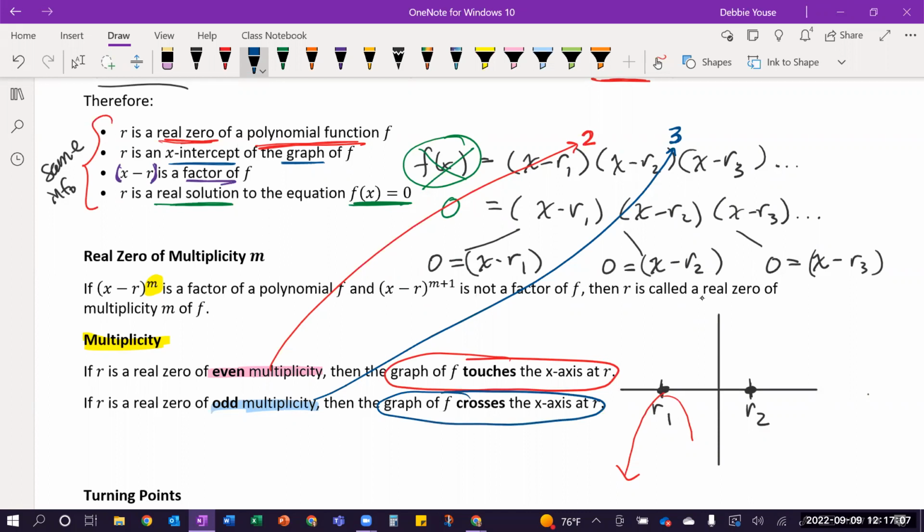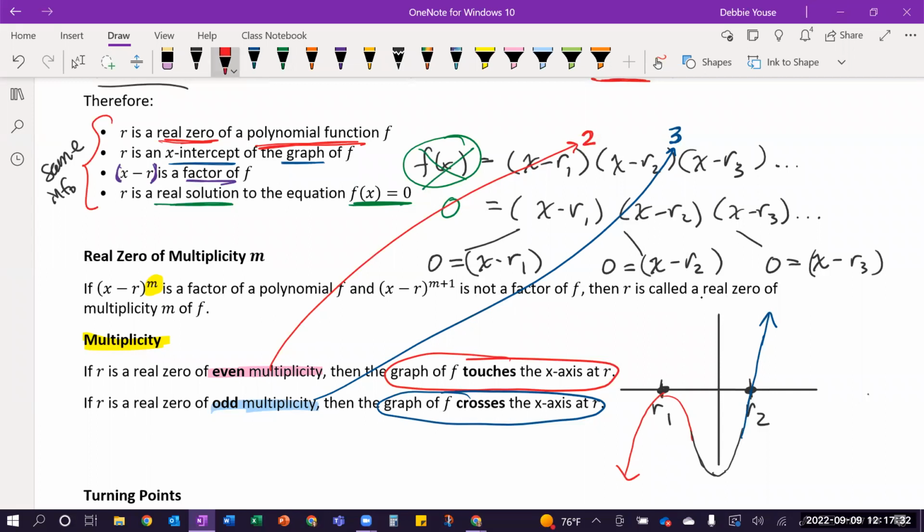So that means over here at r2, because of the way I left my picture at r1, somehow this is going to have to turn and come back over here so that I can cross through my intercept at r2 because of the odd multiplicity. And then maybe it ends this way, going off to infinity.